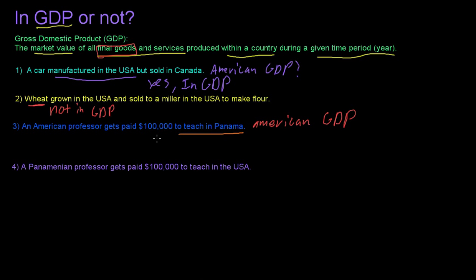So even though the professor is American, he's an American citizen, he is working in Panama. His teaching is a final service, but it is not produced within America. It's produced within Panama. So this will be in Panamanian GDP. This will not be in American GDP.